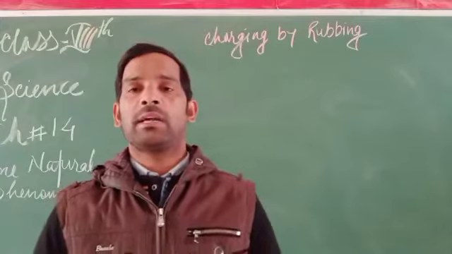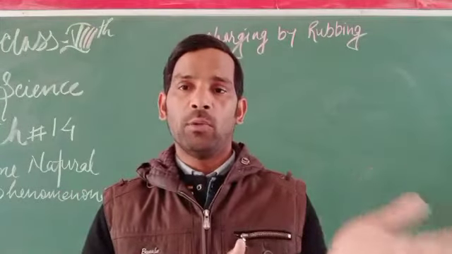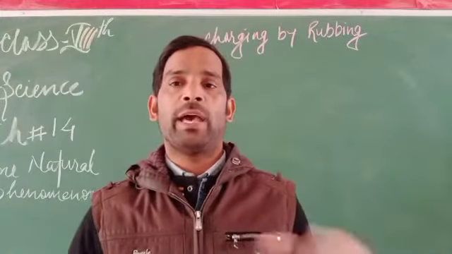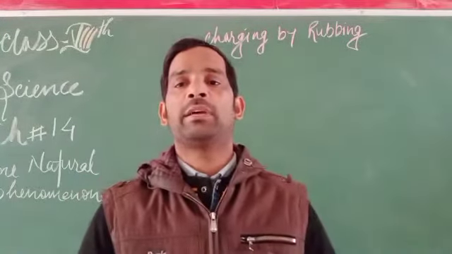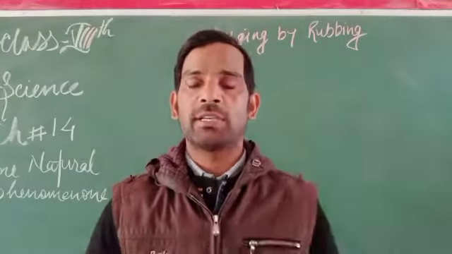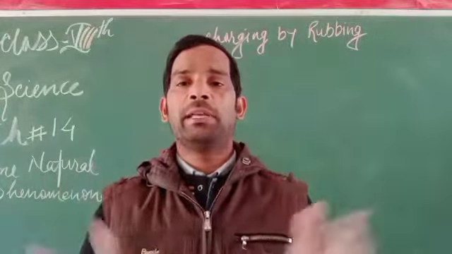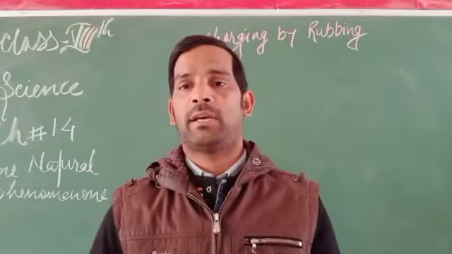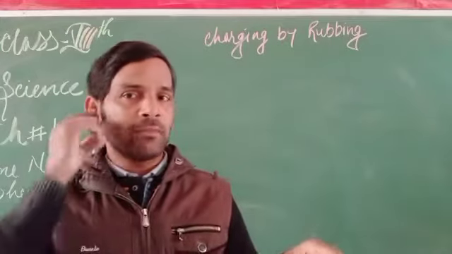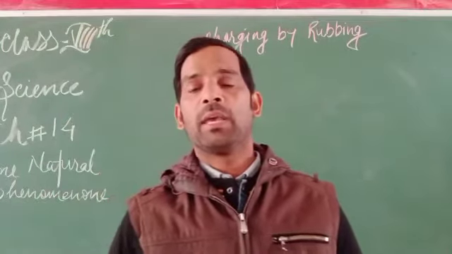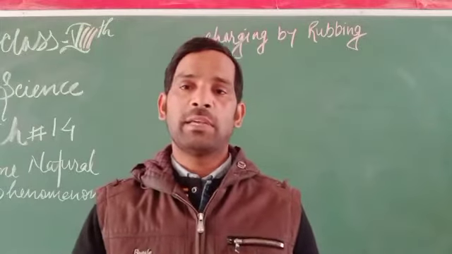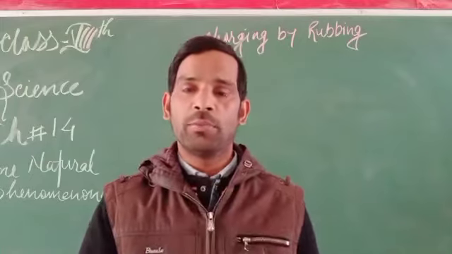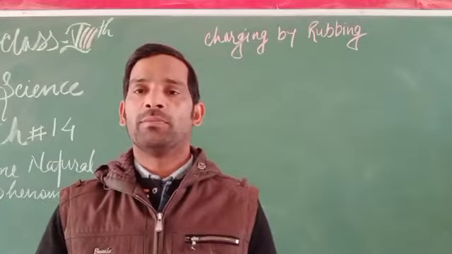But when a charged ebonite rod and another ebonite rod are brought closer to each other, what will happen? The charges will repel each other. What does that mean? That means both have the same type of charge. If both charges are of the same kind, repulsion happens. In the case of a glass rod rubbed with a silk cloth, repulsion will also follow in that case.